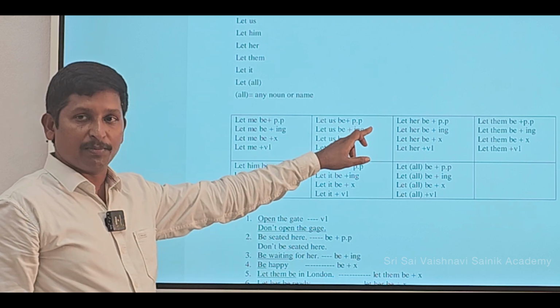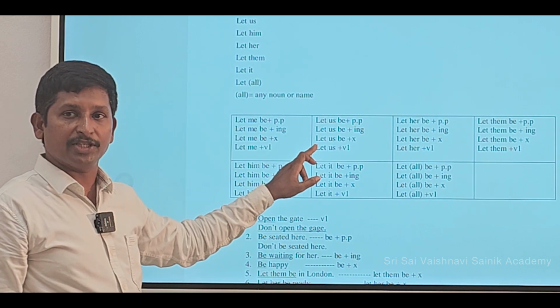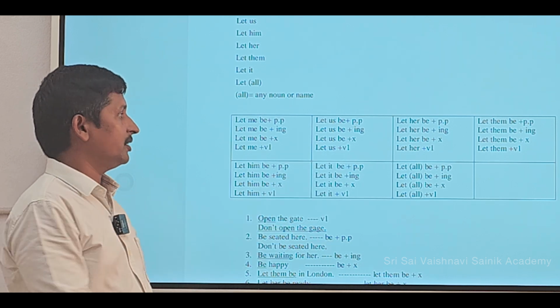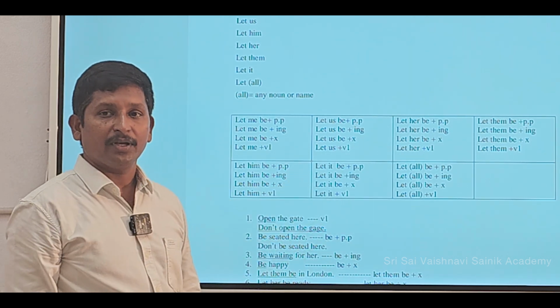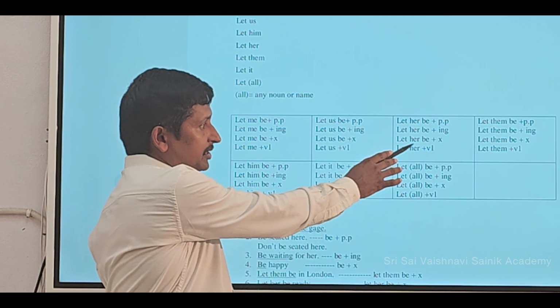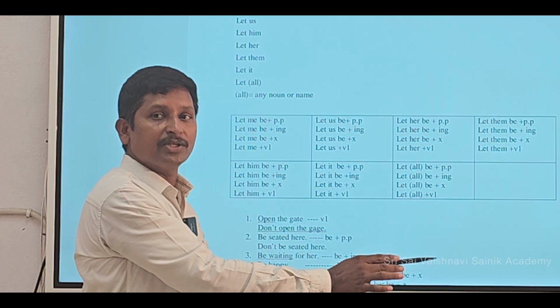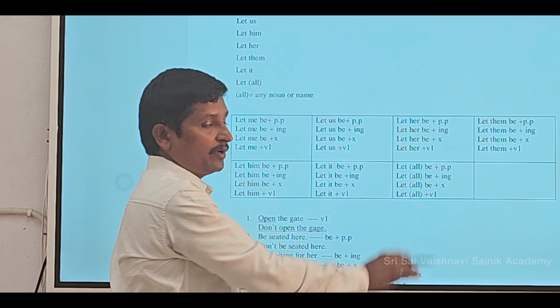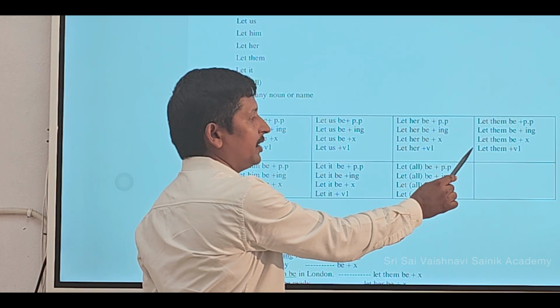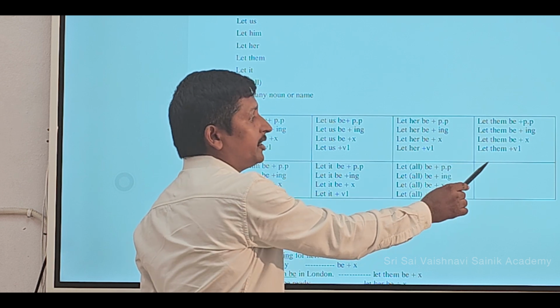Let us be plus PP form, let us be plus ing form, let us be plus without form, let us plus V1. Next, let her be plus PP form, let her be plus ing form, let her be plus without form, without means no verb, let her plus V1. Let them be plus PP form, let them be plus ing form, let them be plus without form, let them plus V1.